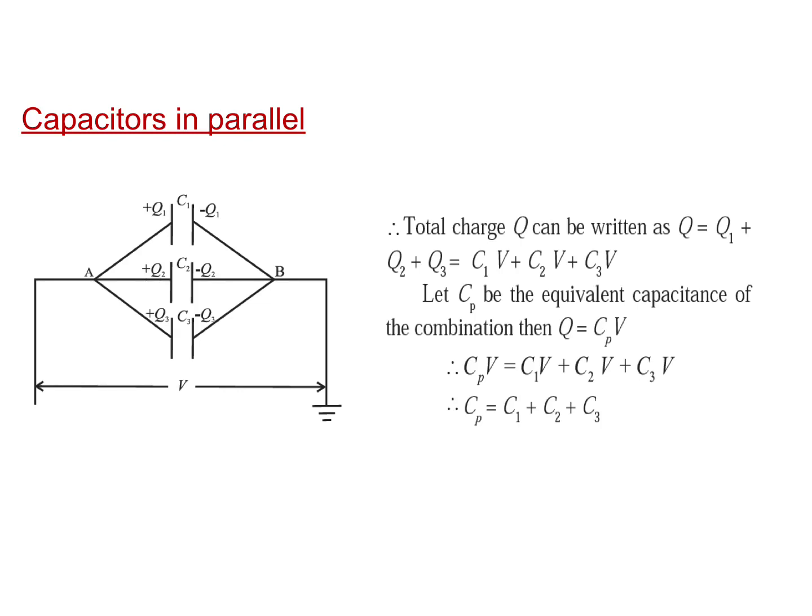From the principle of conservation of charge, we obtain Q as the addition of Q1 plus Q2 plus Q3, and if these capacitors are replaced by a single capacitor of capacity Cp such that Q is equal to CpV, then we obtain Cp as C1 plus C2 plus C3.